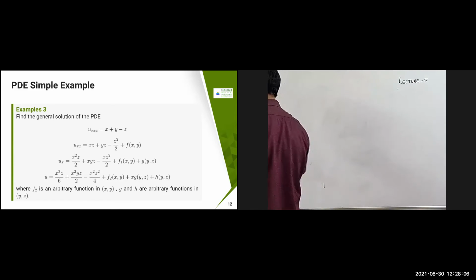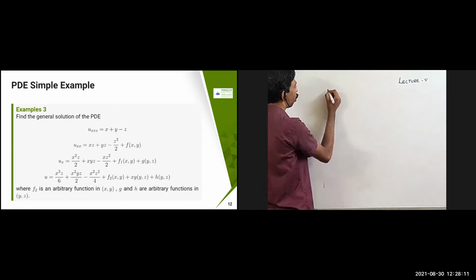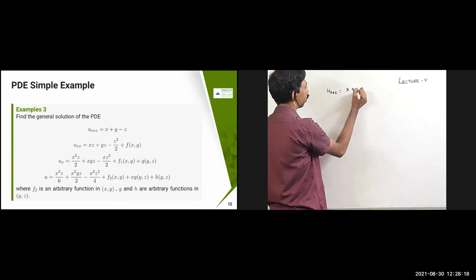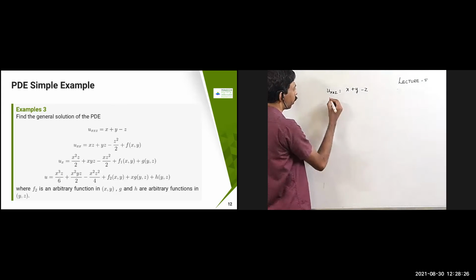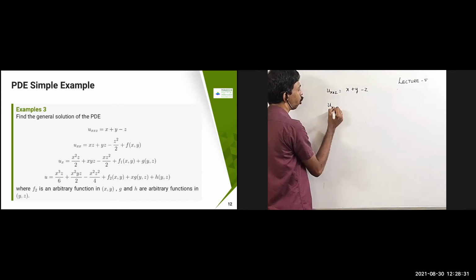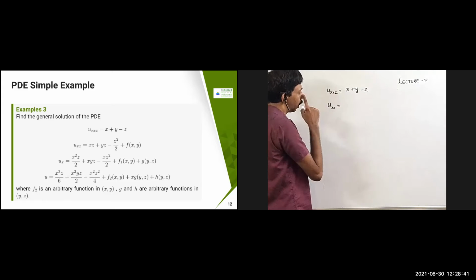Okay. So next one, what I'm going to take is u xz equal to x plus y minus z. Okay. So let us reveal one by one. First, I'm going to integrate with respect to z. Therefore, left hand side is going to become like ux, because the dou z by dou x, the dou u by dou z will be gone.